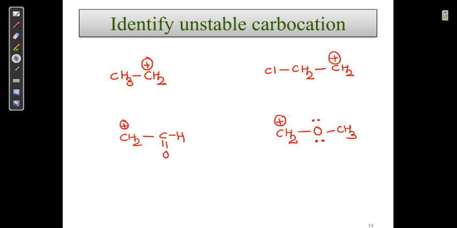In the case of this one, again we have to write array high. This is array high. This is array high. So here again we have to do the same thing. It is not stabilized by aromaticity, it is not stabilized by the resonance. Here it has a hyperconjugation. Yes, it also has hyperconjugations.